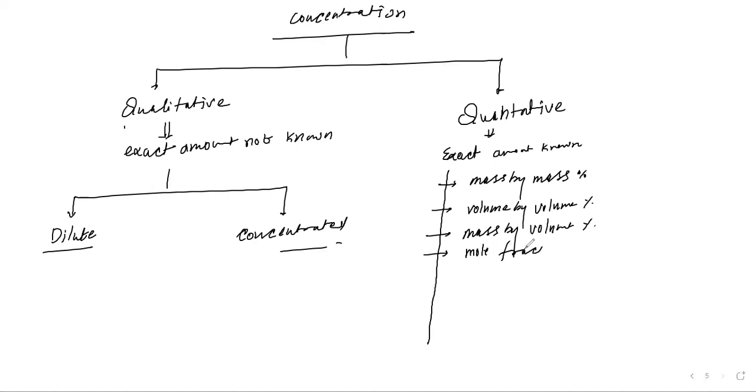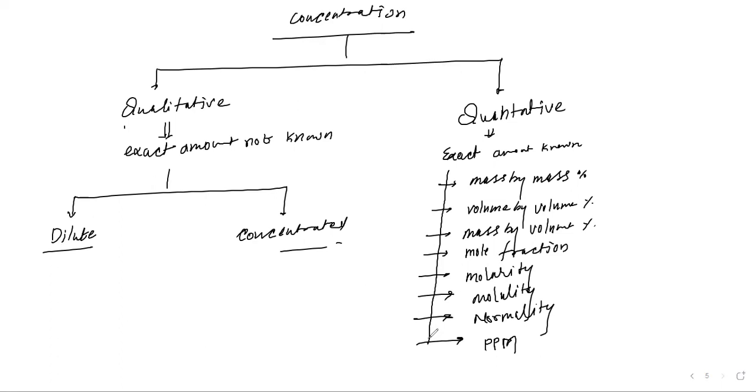Then next one is molarity. Then you can go to molality, then normality. Next one is ppm, part per million, and ppb, part per billion.